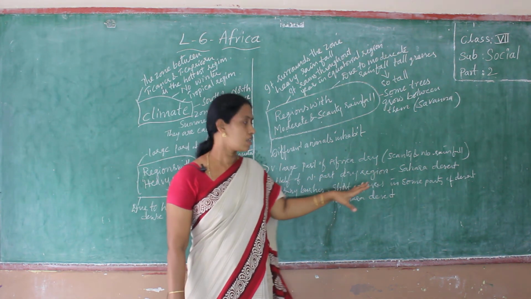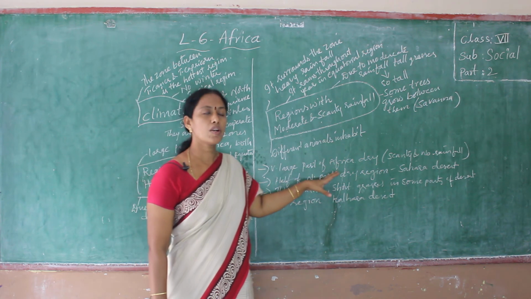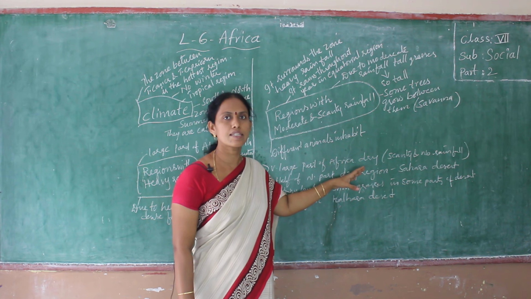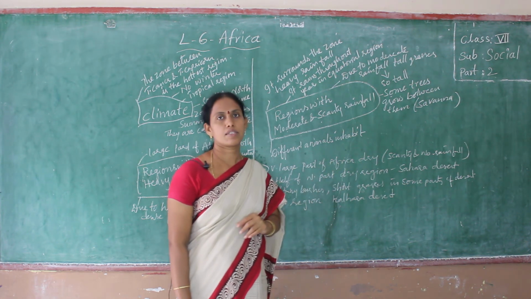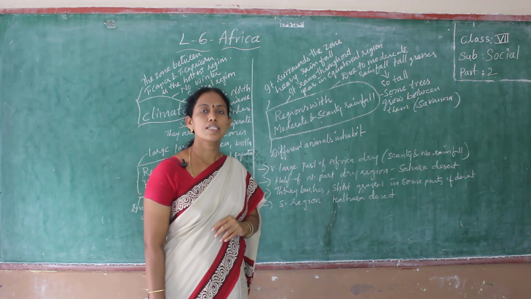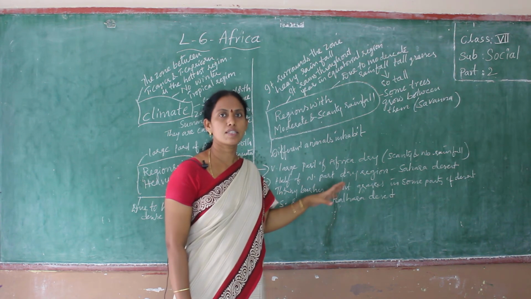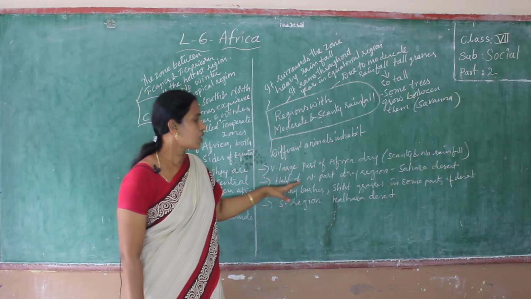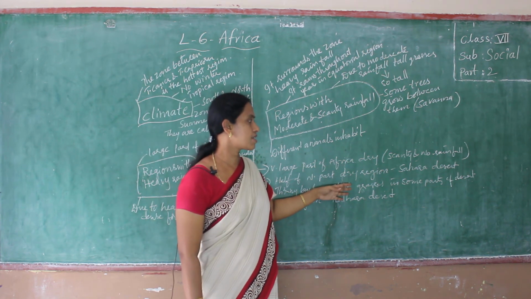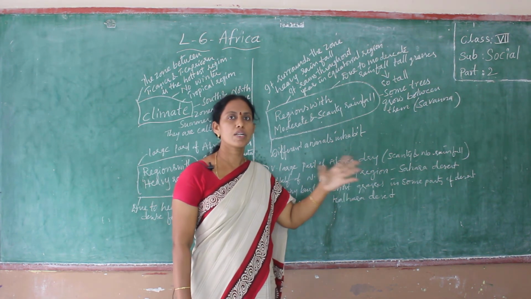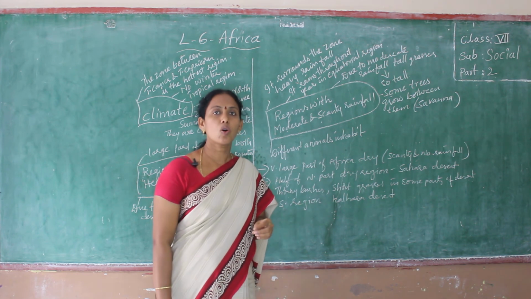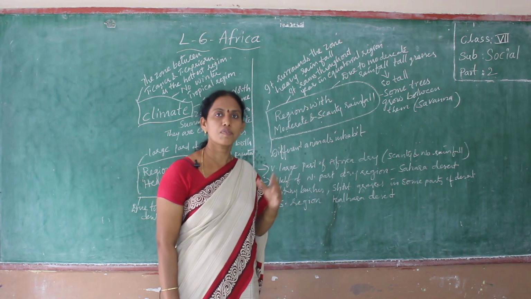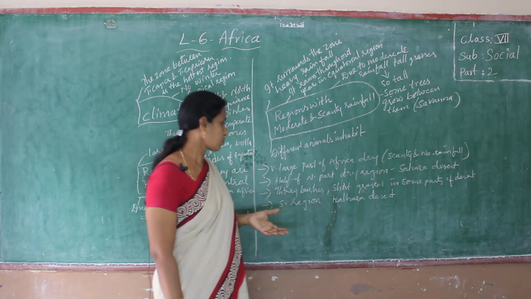In the north part there is one dry region, which we discussed in the last class, a desert. What is the name of that desert? The Sahara Desert, in the north part. In some parts of the desert there are thorny bushes and short grasses.